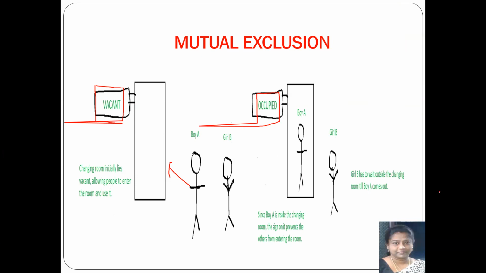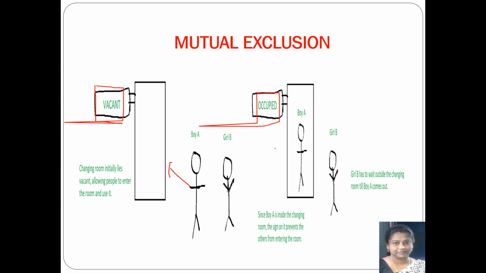Although the girl wants to change, she will not be able to change unless the boy comes out, which means unless the room becomes vacant once again. So this is something which is not shareable. This changing room is a non-shareable resource. When boy A is using the changing room, girl B cannot use it. This is what is meant by mutual exclusion. I hope you're able to understand what is mutual exclusion.